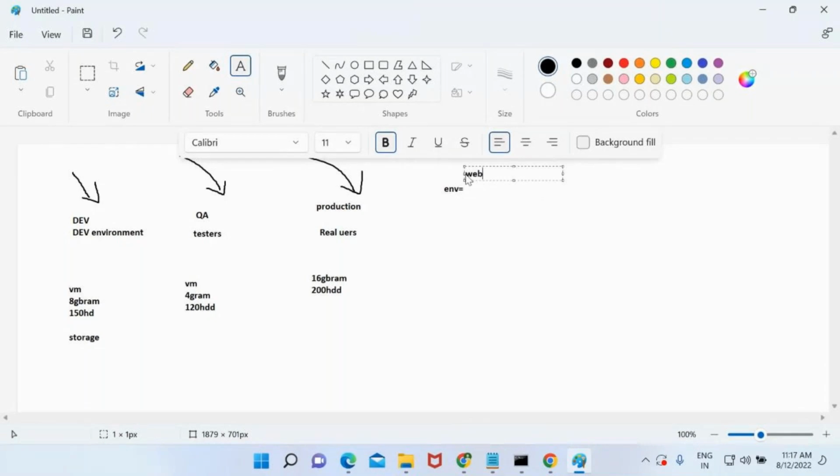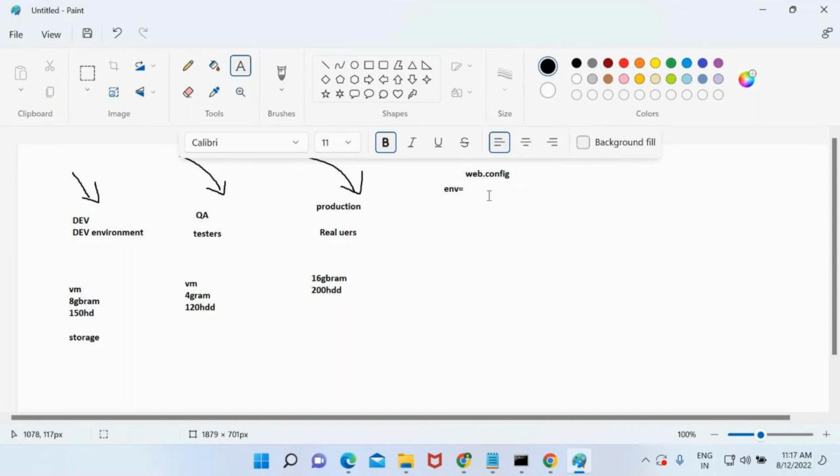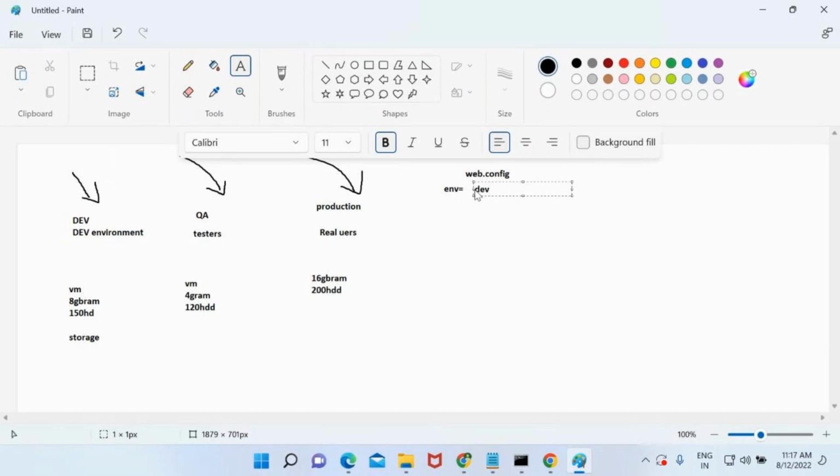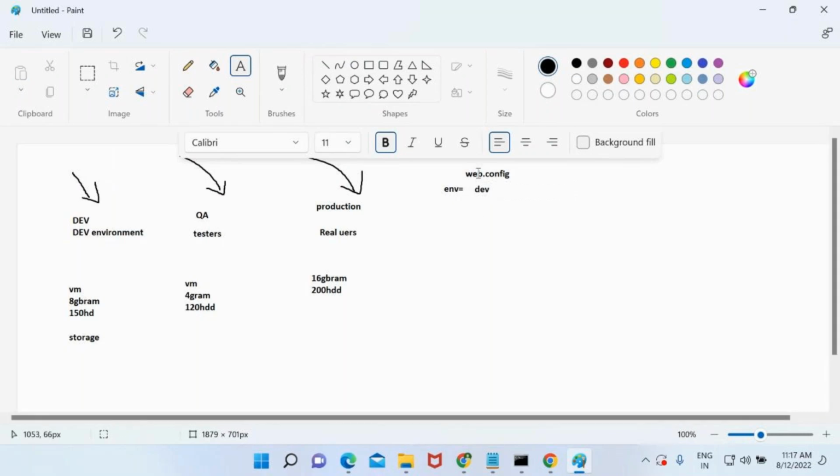As of now, I just kept it as empty. When I am deploying, let's consider this is a web.config file, a web configuration file. First, I am writing this for which environment? Let's consider first I am deploying this onto dev environment. So in the environment, the value is going to be dev.